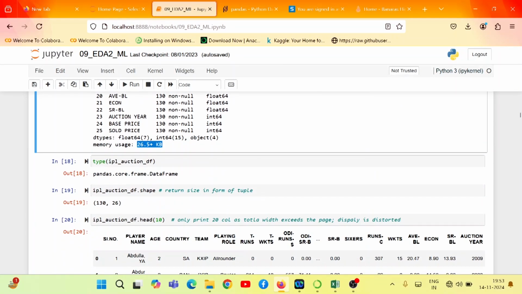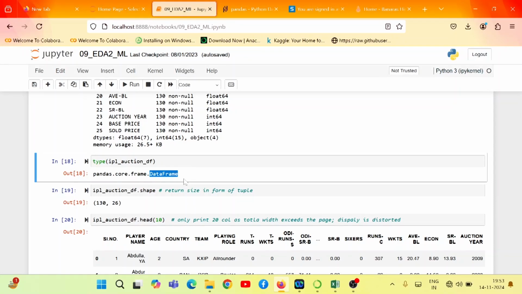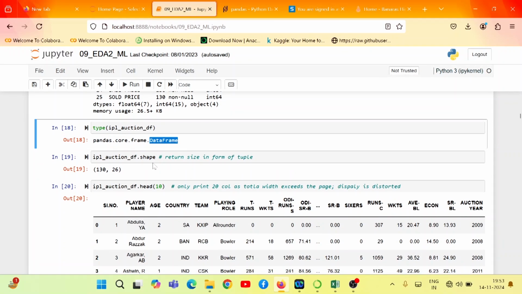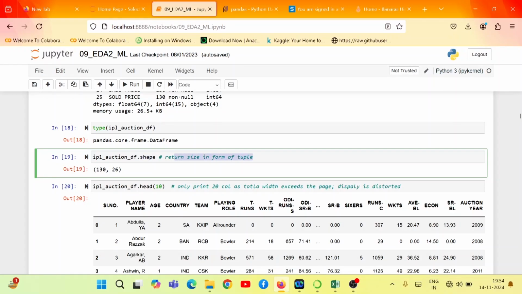Now we have type. To find out the type of the variable ipl_option_df, we can pass this variable to the type function of Python. You may see here that ipl_option_df is of type DataFrame. Now we can use pandas features such as selecting, filtering, aggregation, joining, slicing and dicing of data to prepare and explore the data set. If you want to know the shape of the data frame, we have the shape attribute. Basically it returns the value in the form of a tuple, right?